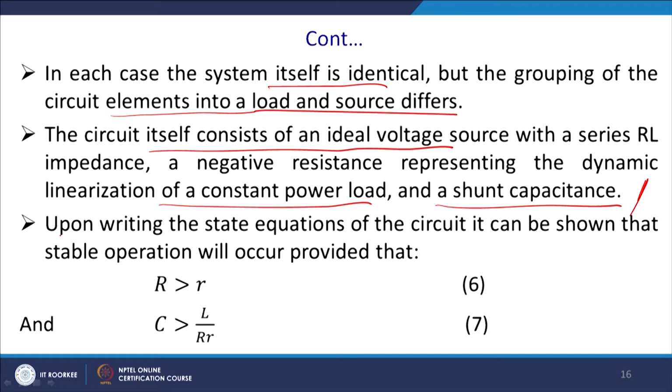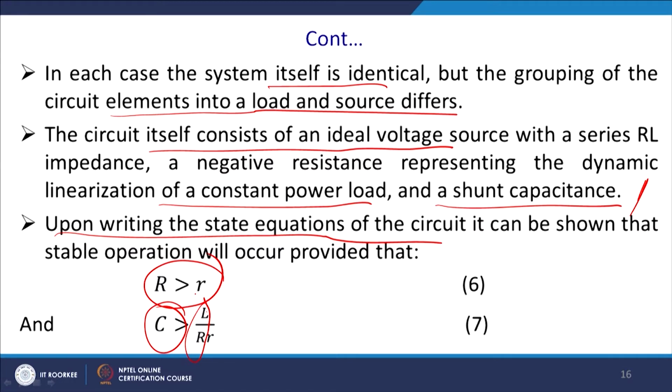And thus, upon writing the state equations of the circuit, it can be shown that stable operation will occur when capital R is much greater than small r, and this C is much greater than the time constant, that is L by r. So, in that case you will consider it like that.